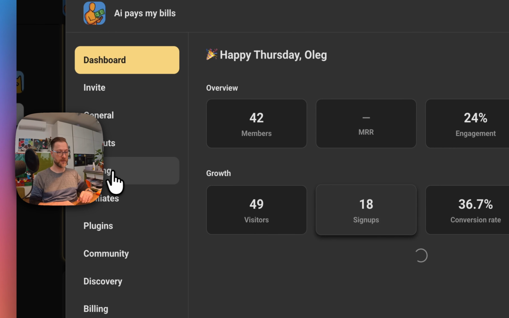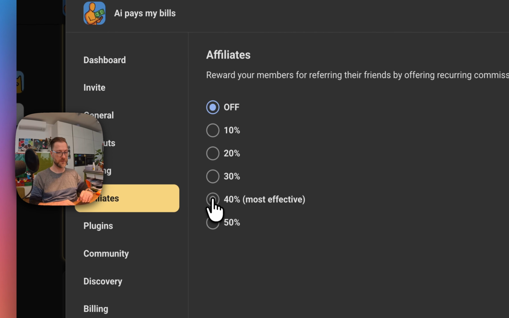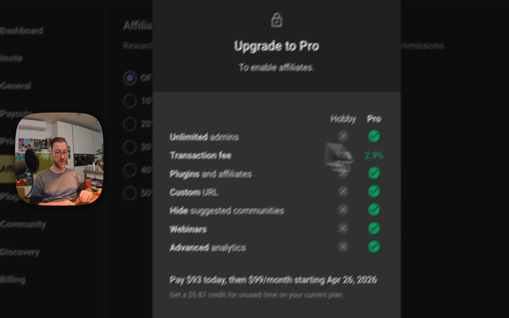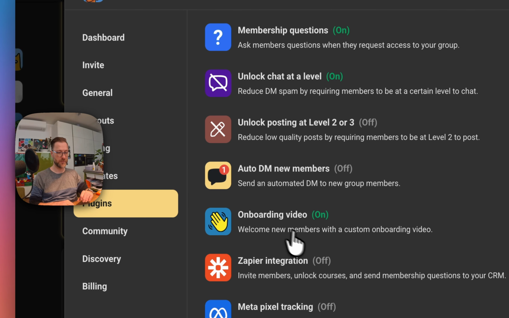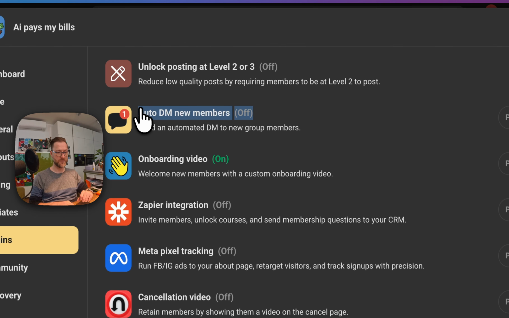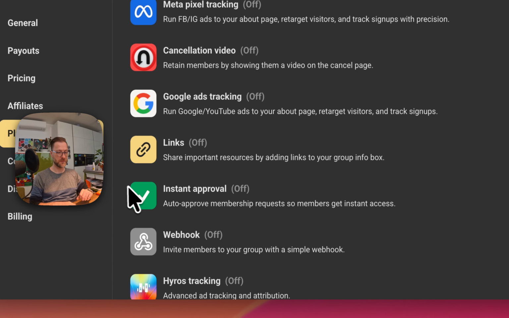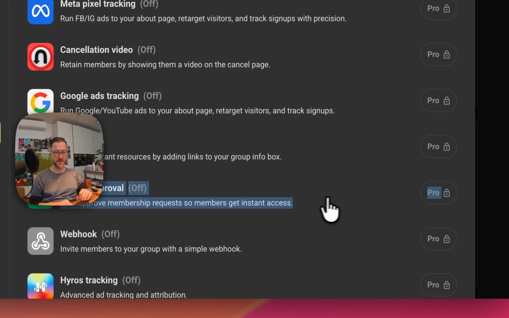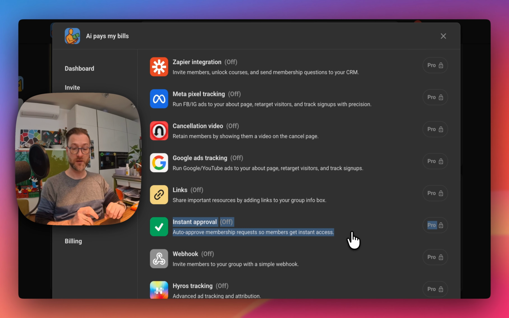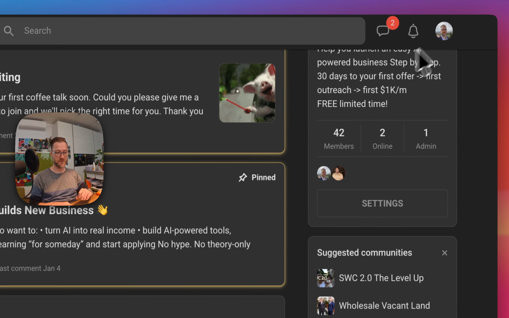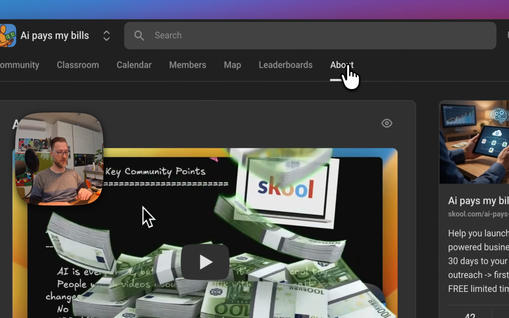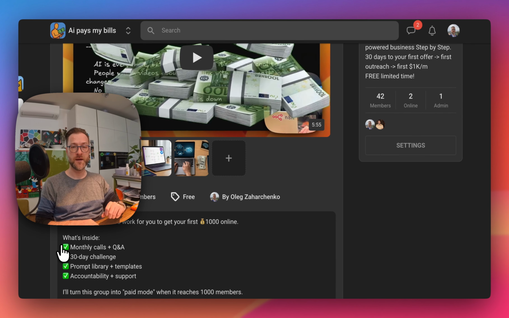I'm on the free plan, and right now I cannot even create these affiliates, or use any plugins like the AutoDM plugin, which is very powerful, or the plugin for instant approval. So what I'm basically doing is using make.com right now to filter spammers from my group, because it's free, and to use ChatGPT to create a proposal for a human in the future.